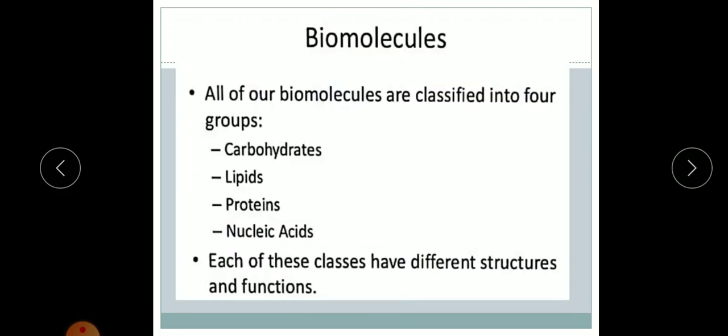So the important biomolecules are carbohydrates, lipids, or we also call fats, then proteins, nucleic acids. Each of these classes has different structures and functions. So these four biomolecules have different structures and different functions, since the functional group that is present will be different. So in this chapter we are going to study in detail about carbohydrates, proteins and nucleic acids.